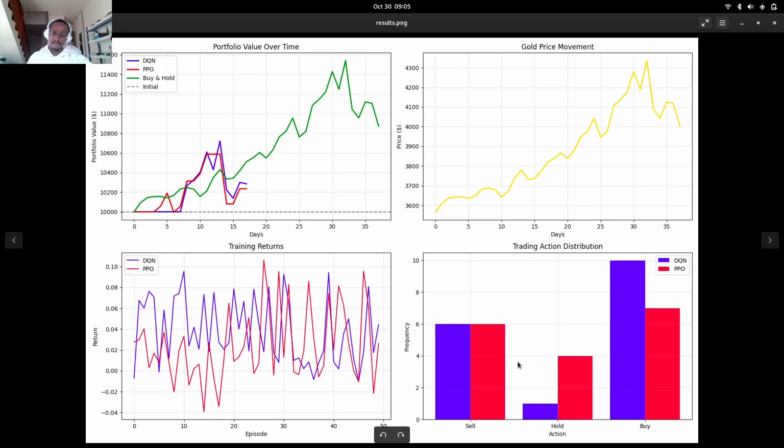And maybe just a final view over here, we can also see the distribution of the number of sells compared to the number of buys. Both agents, that is DQN and PPO, the ones that I mentioned before, had an equal number of sells, but the number of buys was higher for the DQN. And then here is the buy and hold action, as defined within the script itself.